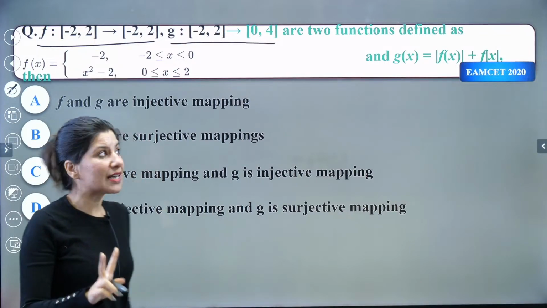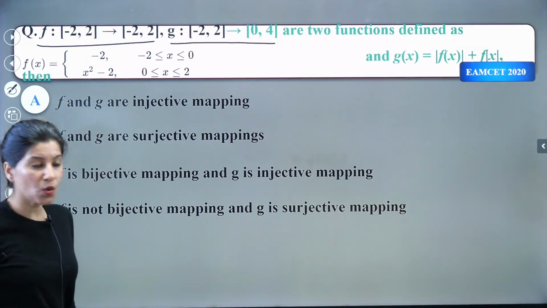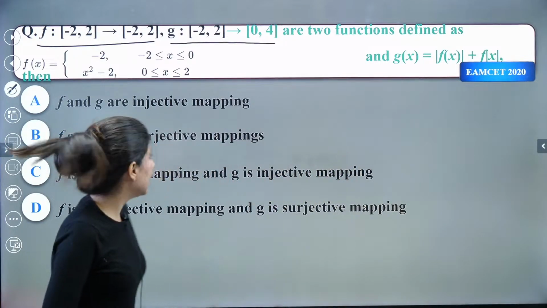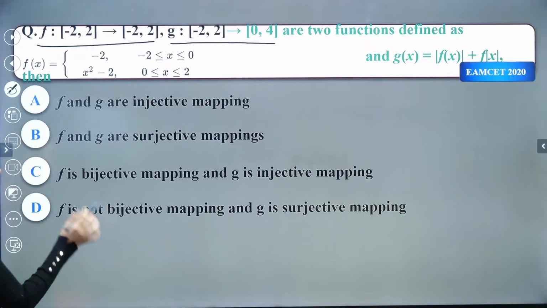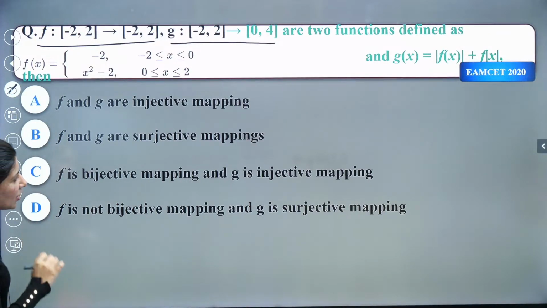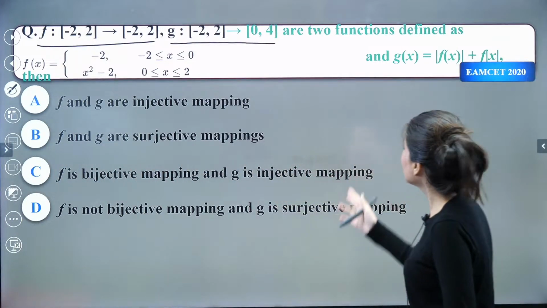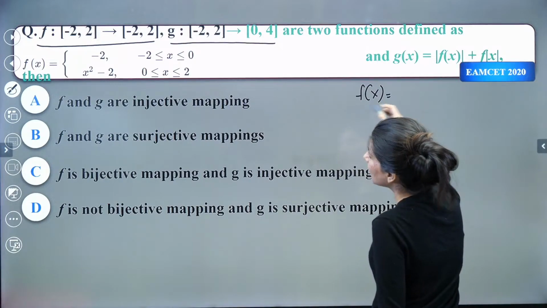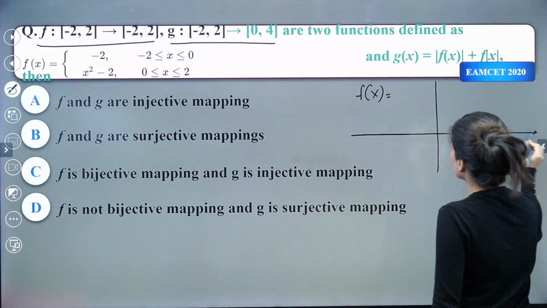So two functions are there, and what they are saying is f(x) is this, and we are looking for g(x). What we need to figure out is whether f and g are injective mappings, surjective mappings, or bijective mappings. So it's all about f and g. First of all, let us plot the curve of f of x.